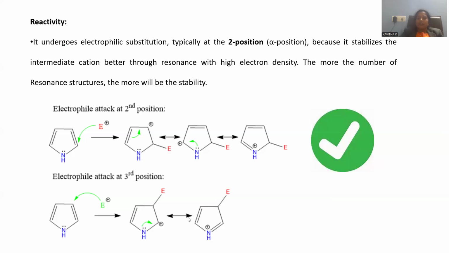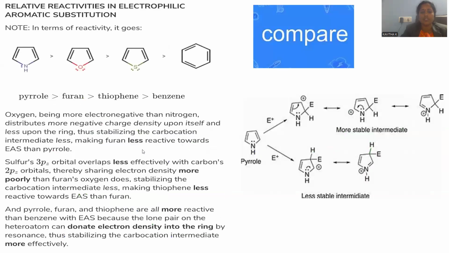If you compare the number of resonance structures for second position and third position electrophilic substitution, more structures occur for position number 2 in comparison to 3. So we proceed with position 2 electrophilic substitution. This is the more convenient one because resonance structures give the greatest stability to the molecule, right? So this is regarding the positioning of electrophilic substitution.